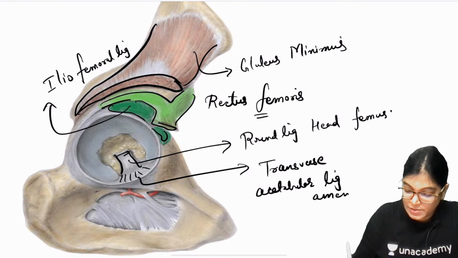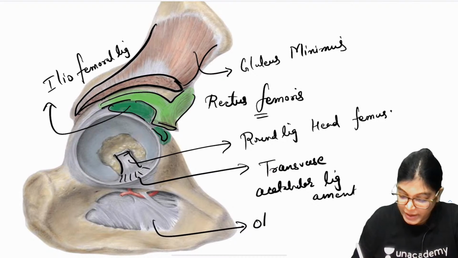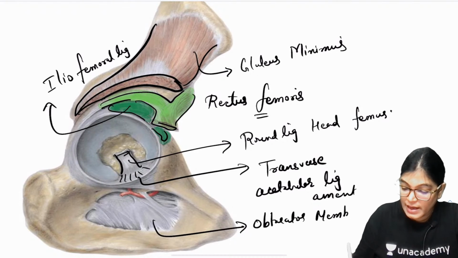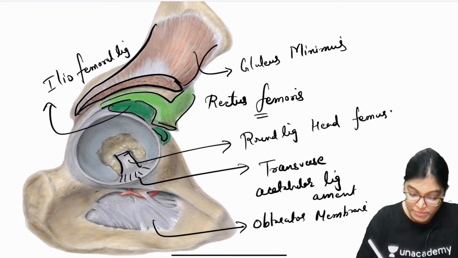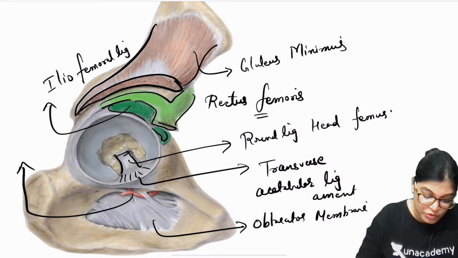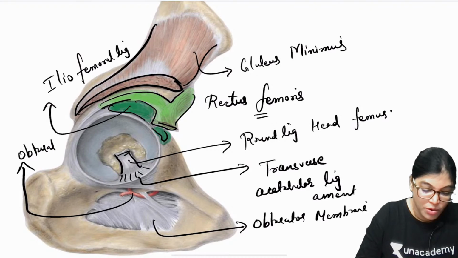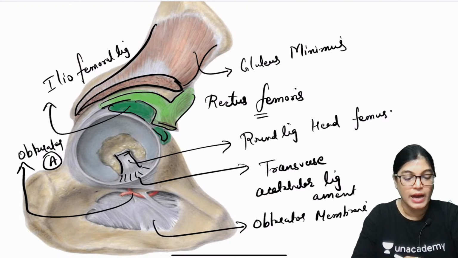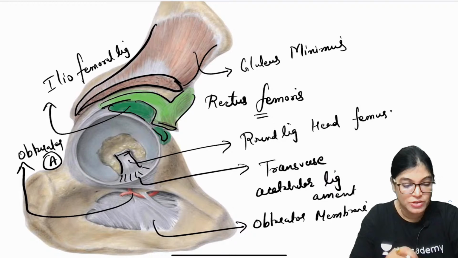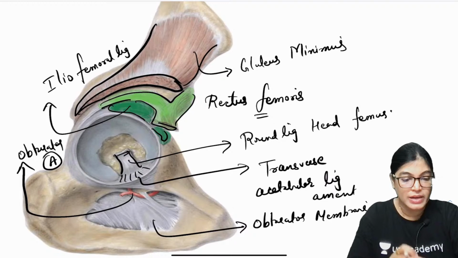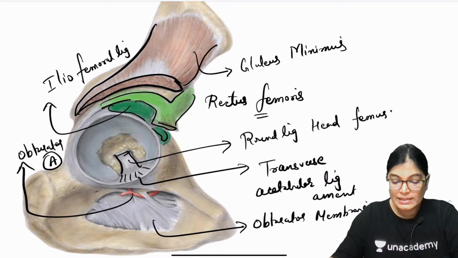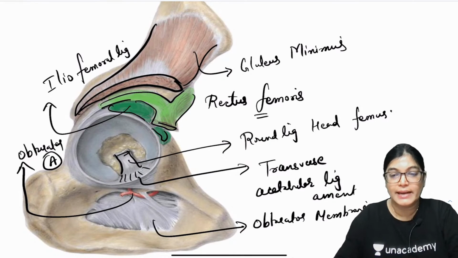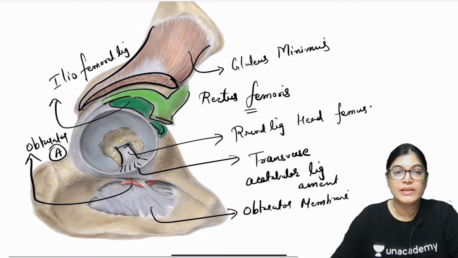Now, my dear aspirants, this is the obturator membrane, and what you can see here is that above there is a gap in the obturator membrane, and this artery will be the obturator artery. So, is it okay? All the important identification has been done, and we can clearly see these are the structures which are highlighted in this image.